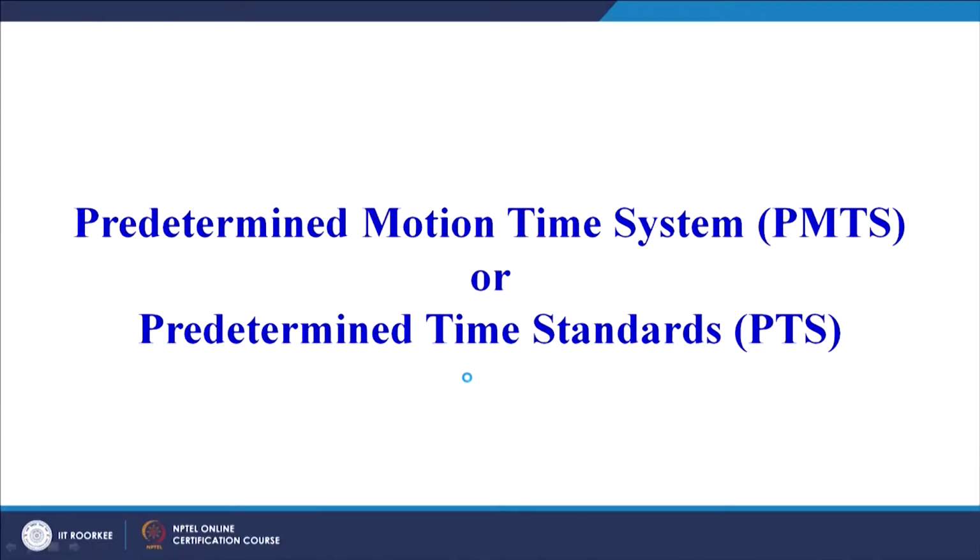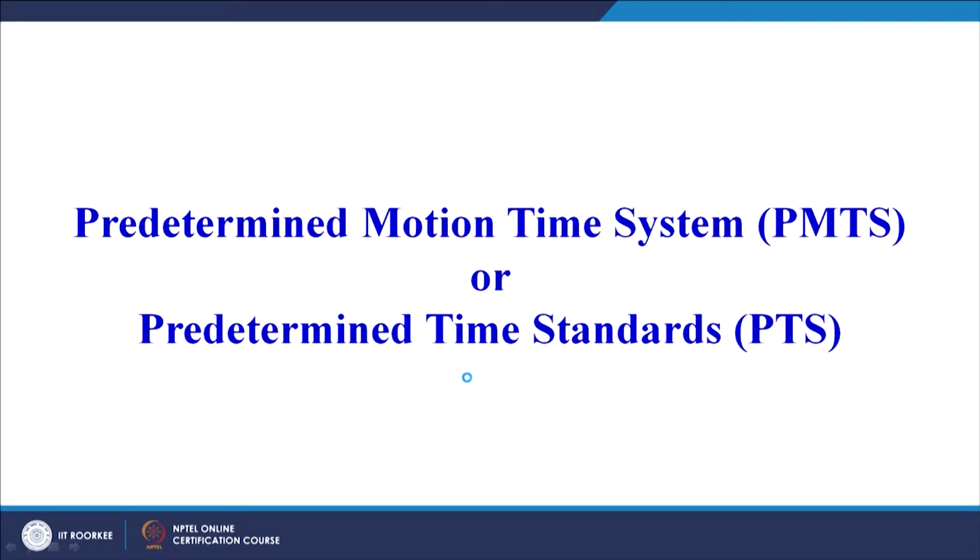So if we do a stopwatch type of time study or a work sampling procedure to set the standard time, the synthetic data approach is equally applicable for the planning and the production control purposes. Now the second approach is the predetermined motion time systems or the predetermined time standards.